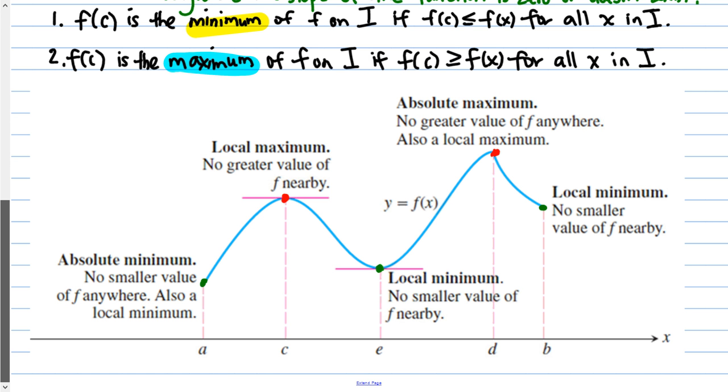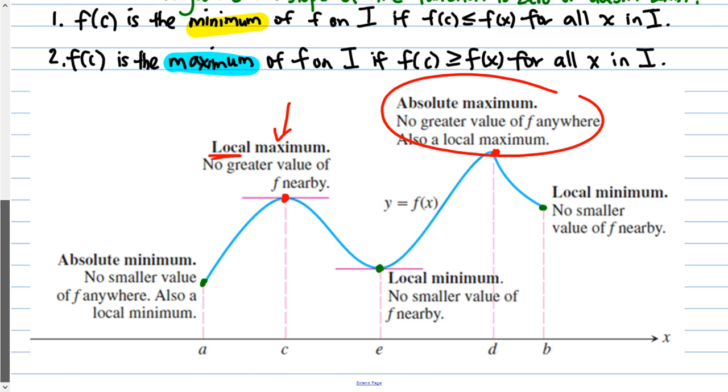Now, just looking at the maximums, one of them is higher up than the other. Therefore, that is the difference between local and global, or relative and absolute. This one is the absolute because it is the highest point. Now, this one is still a maximum, but it's only considered a local maximum because it is not the highest point on the graph. It's still a high point, but it is not the highest.